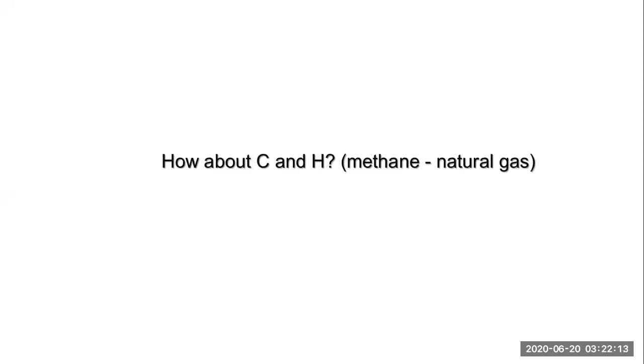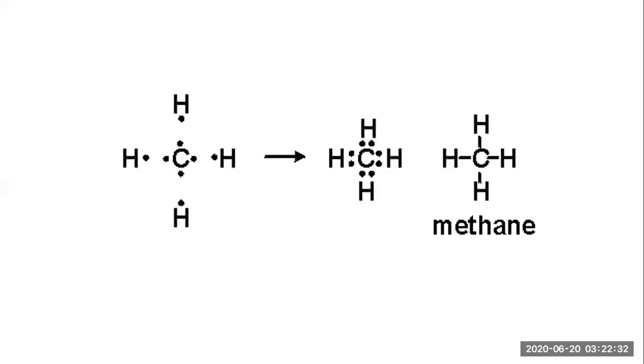Carbon is going to share its 4 electrons, and the 4 hydrogens are going to share their 1 electron each. How many are there? 4 from carbon, 4 from hydrogen. It sums up as 8 electrons. Okay, so let's have a look at this.